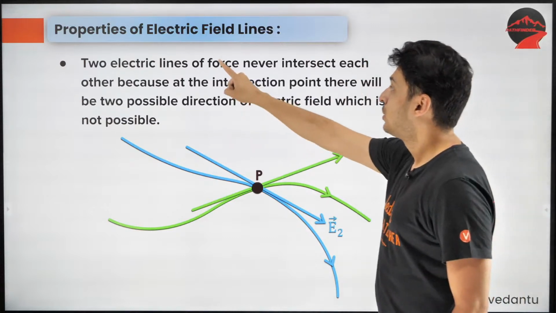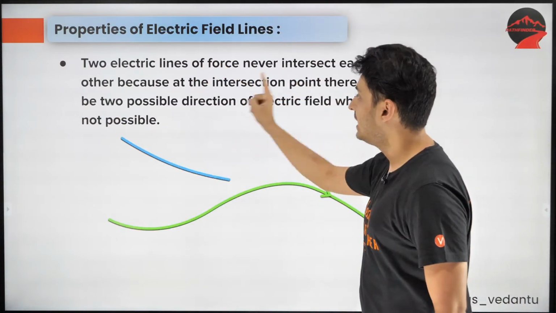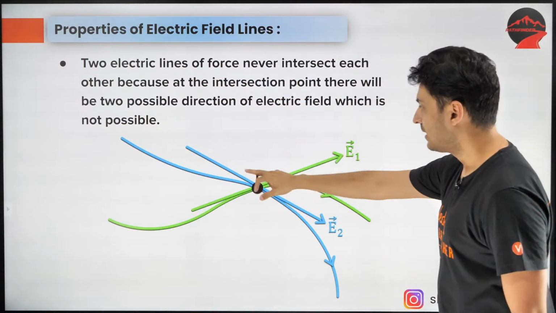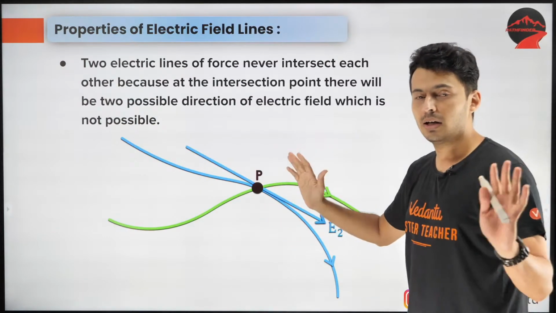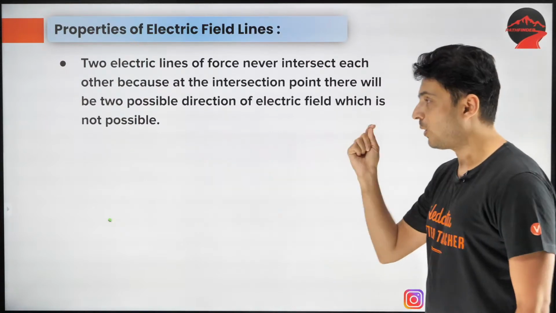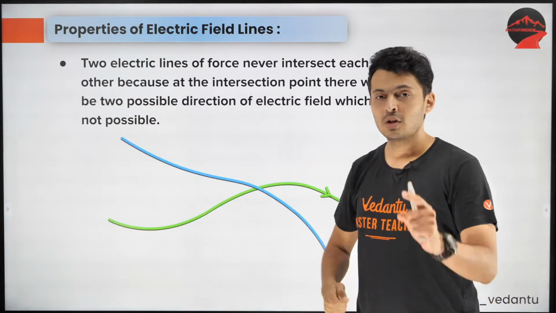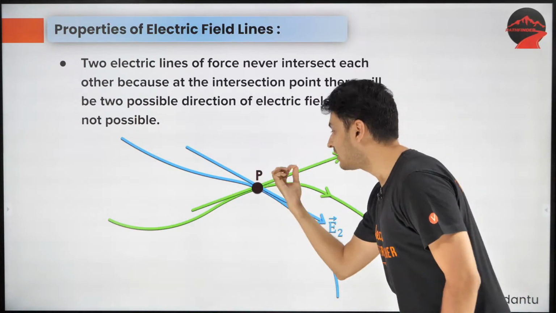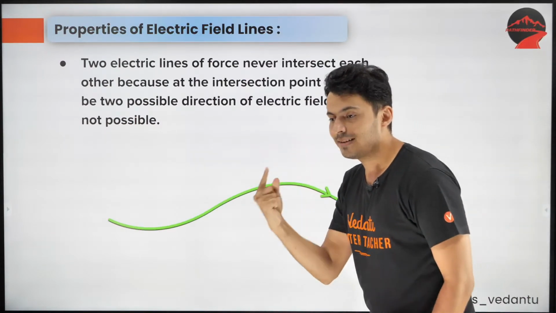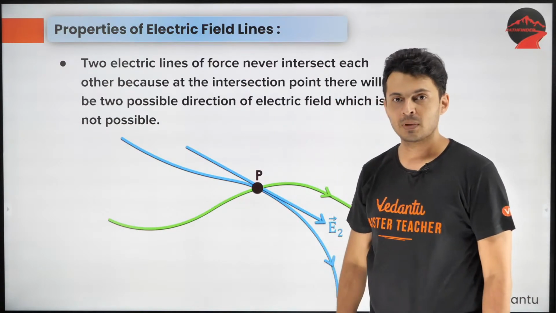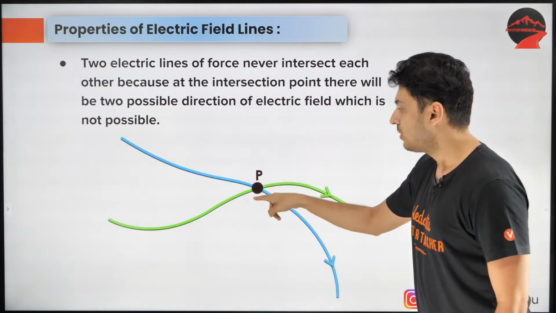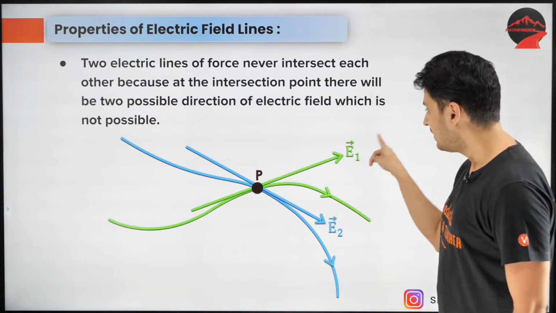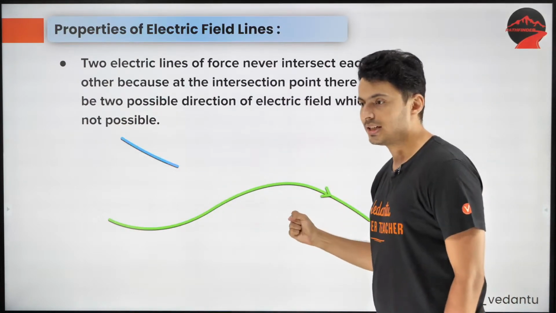Okay, next up, two field lines will never intersect each other. Look at this. Field lines are intersecting at this point. This can never ever happen. Remember, the field lines are always the net field lines, so the net field at a point should always be in a unique direction. If you have two field lines intersecting, then you can draw two tangents, E1 and E2.